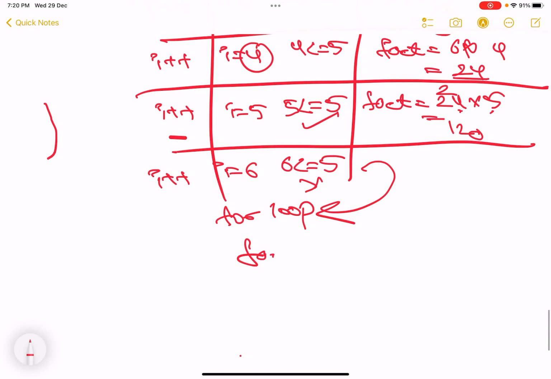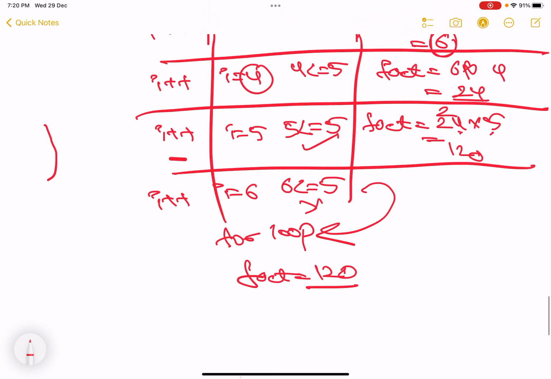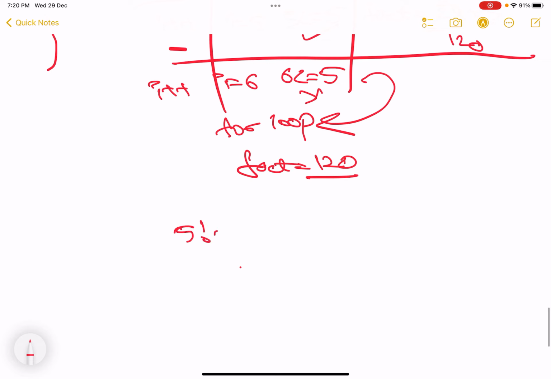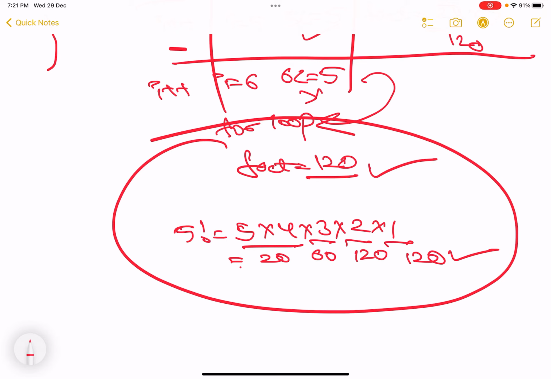And what is the value of fact now? 120, which will get printed here. Is the answer correct? Is my logic correct? We'll check it. 5 factorial is equal to 5 into 4 into 3 into 2 into 1. 5 4s are 20, 3 2s are 60, 60 2s are 120, 120 1s are 120. And what answer did I get here? 120. That is perfectly the right answer.